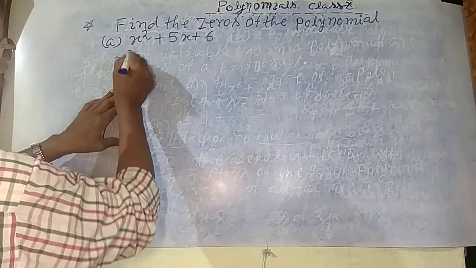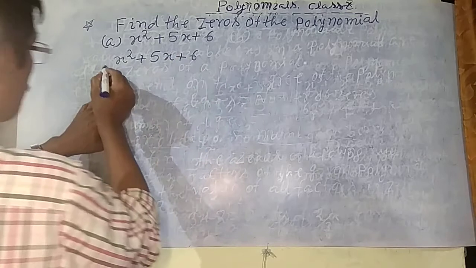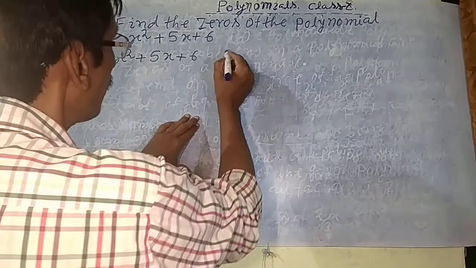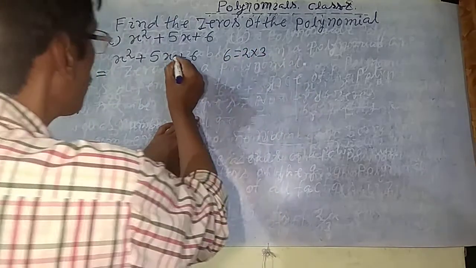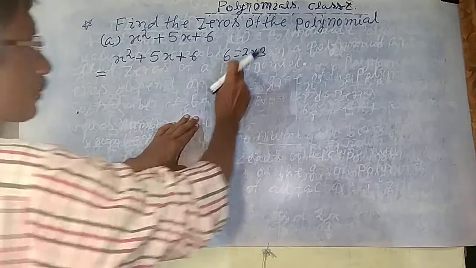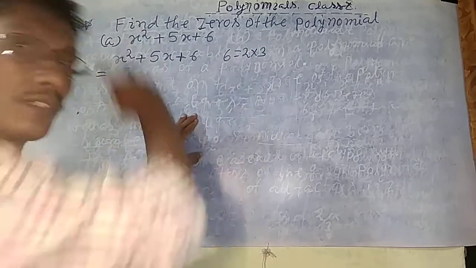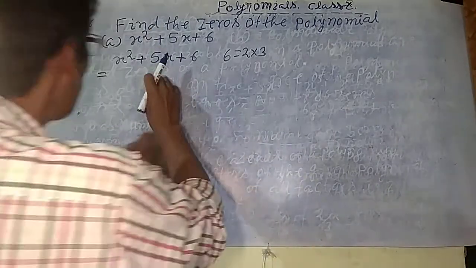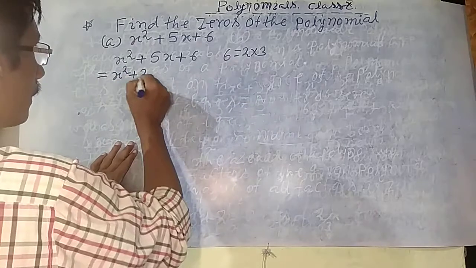Now write x square plus 5x plus 6. Write carefully. How to find the factors of the quadratic? First find the 6. 6 is equal to factors 2 multiplied by 3, and then with the plus symbol, 2 plus 3 gives 5. This is the splitting method of factoring. This is called middle term splitting. So split: x square plus 3x plus 2x plus 6.